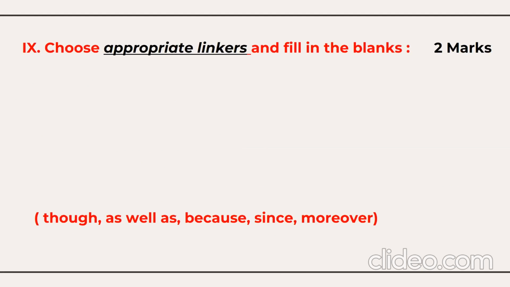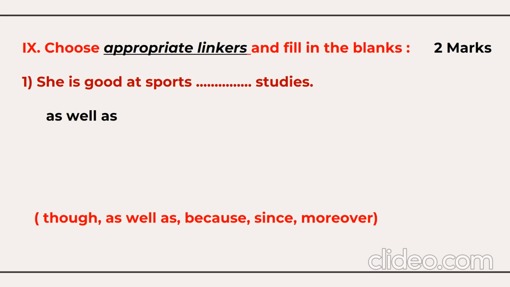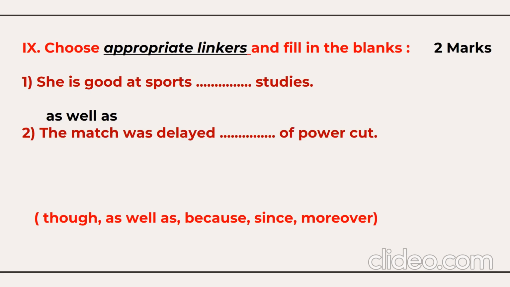Now we have linkers. Linkers means conjunctions. You have four choices: though, as well as, because, since, moreover. You need to select any one. So we have the question here: she is good at sports, not only in sports but also in studies. So we have the option here. We can't say though, we can't say because, we can't say since, we can't say moreover. So we'll say she is good at sports as well as studies, right? Next, the match was delayed because of power cut. So obviously there's a reason here, because of power cut. So that's about the 2 marks.